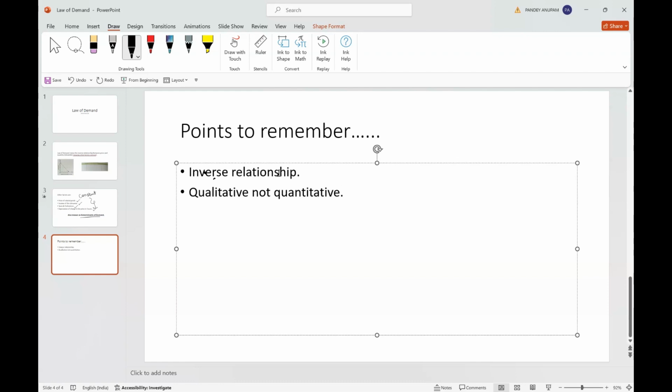So the relationship is entirely qualitative, not quantitative. The law of demand is one sided. That means it studies the impact of price on quantity demanded, but not the impact of quantity demanded on price. So that's it. These are the important points to remember from the law of demand: inverse relationship between price and quantity demanded, qualitative in nature, not quantitative, and it is one sided. So I hope it clears your doubt now. Thank you.